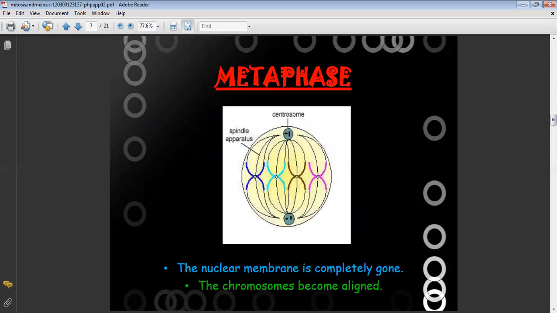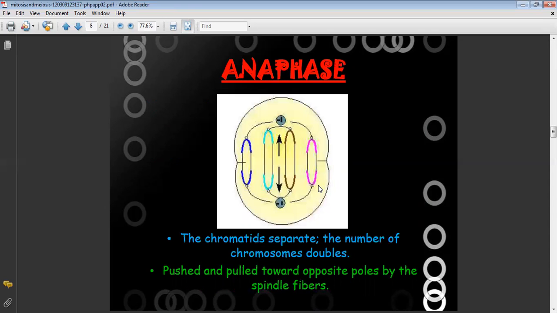After prophase we have the metaphase, in which the nuclear membrane is now completely gone. The chromosomes become aligned in a plane. At anaphase, the chromatids separate and the number of chromosomes doubles.